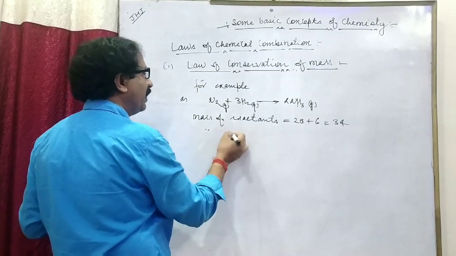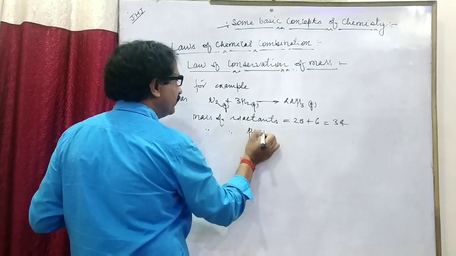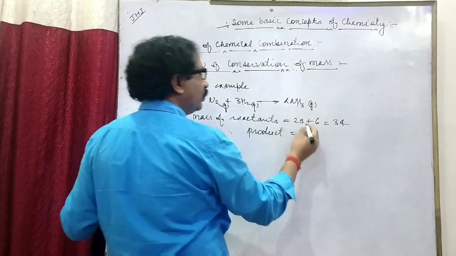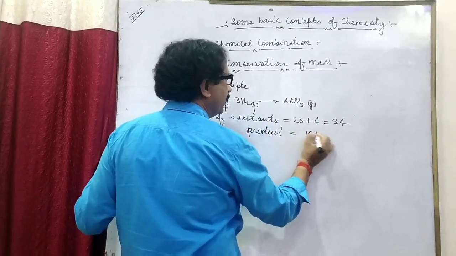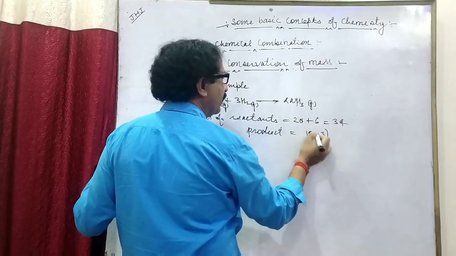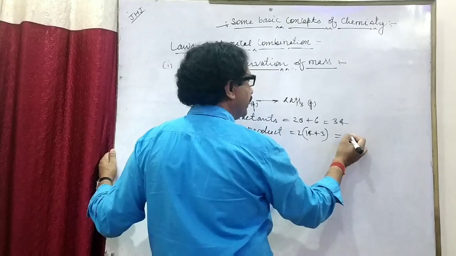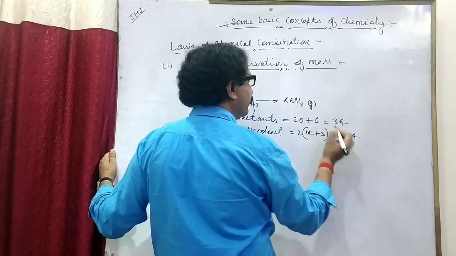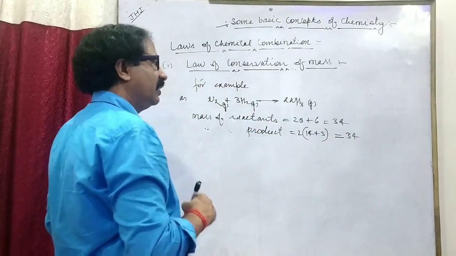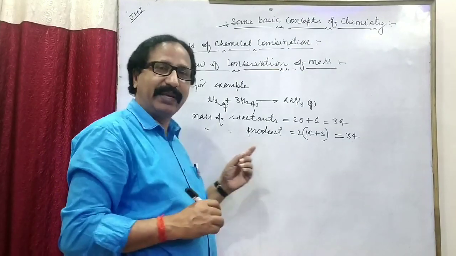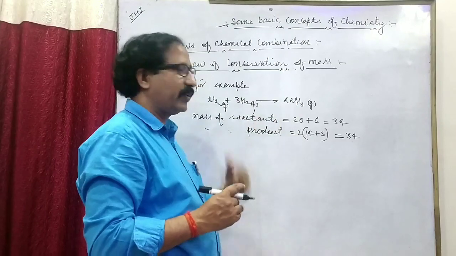And the mass of products: atomic mass of nitrogen 14, hydrogen 3, and since 2 moles of ammonia are present here, that is equal to 34. Ultimately, the stoichiometric weight of reactant must be equal to the stoichiometric weight of product.